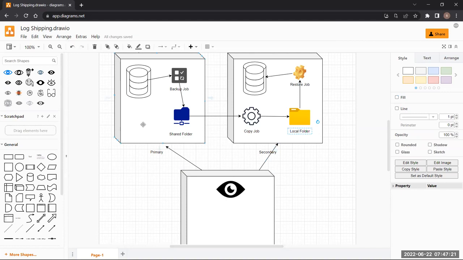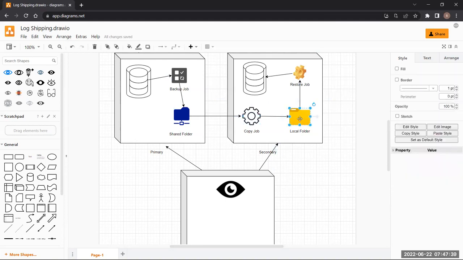If there is a problem, if the backup jobs are running on time and correctly, if the backup is getting stored in the shared folder or not, is the shared folder available for the copy job, is the copy job working fine or not, is the copy job storing the backup data in the local folder or not, and then whether the restore job is able to take the data in and restore it in this particular database or not. This is the only job of this monitor server.